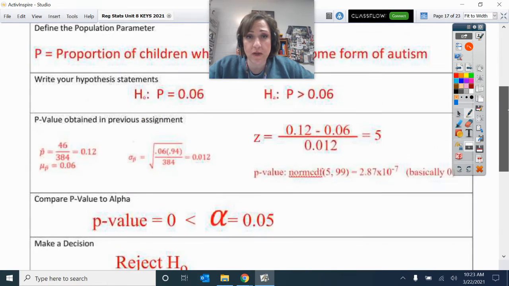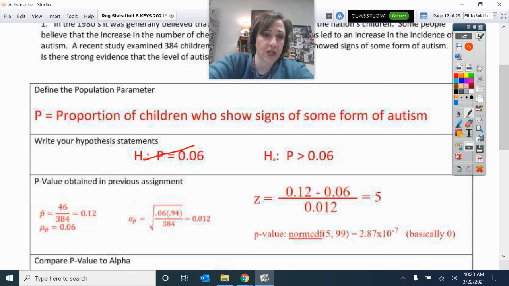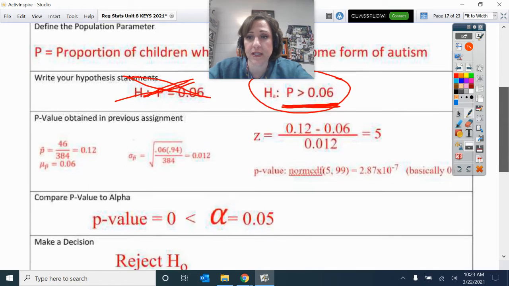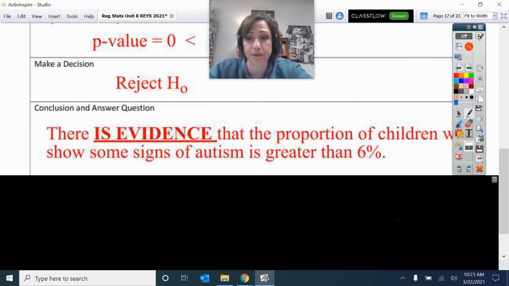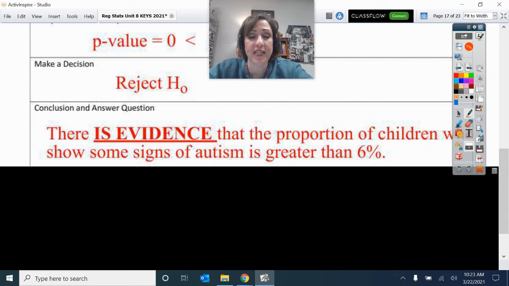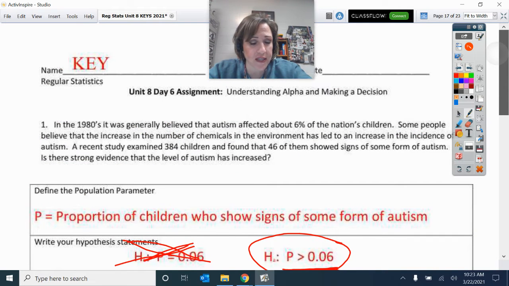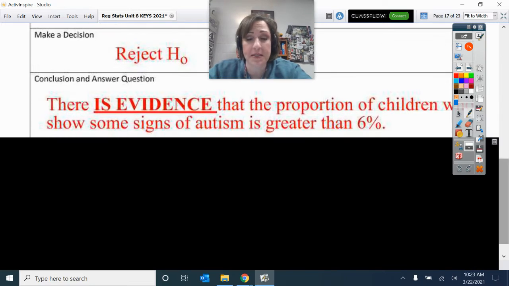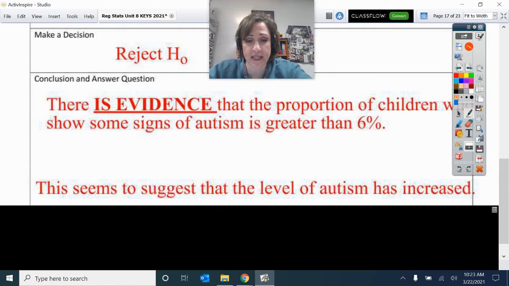Okay, so remember that if you reject H0, then you have evidence of HA, and you state it in context: there is evidence that the proportion of children who show some signs of autism is greater than 0.06. Now, then see if there's any other question. Is there strong evidence that the level of autism has increased? There is. This seems to suggest that the level of autism has increased.